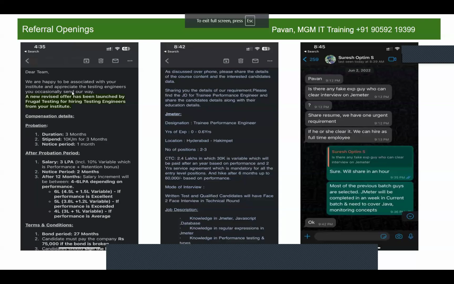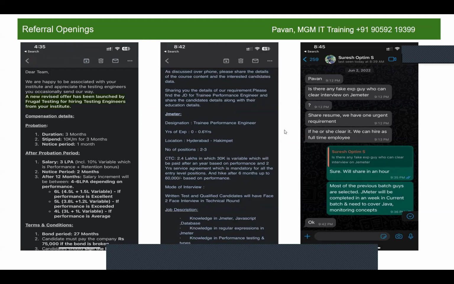We frequently get some referral openings. This is the last slide, and then I'll start the actual performance testing fundamental concepts. We frequently get referral openings from our associate QA companies. There are around 10 QA companies that we have strong association with. Whenever they have a requirement, they first approach us to provide profiles.